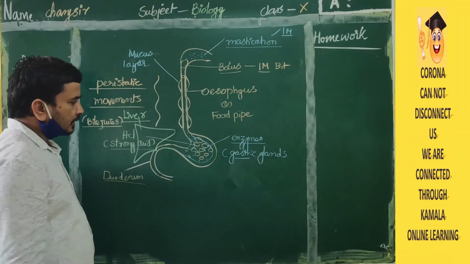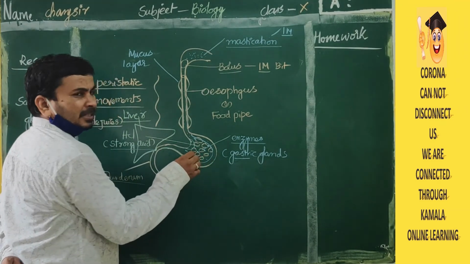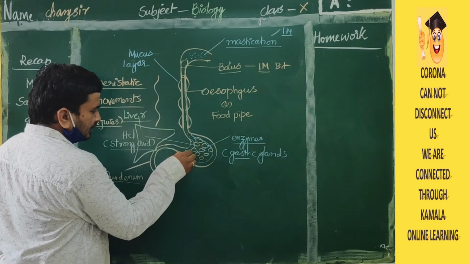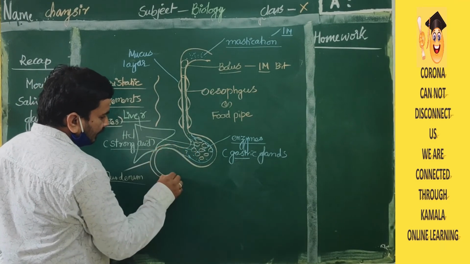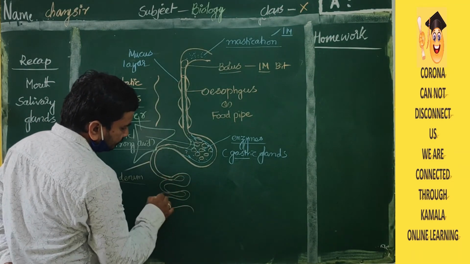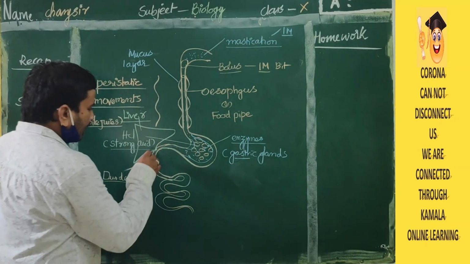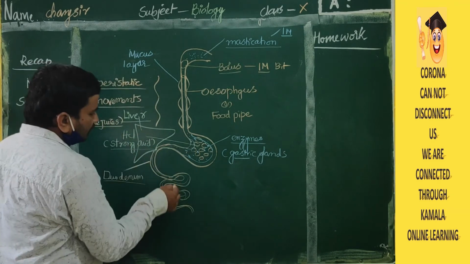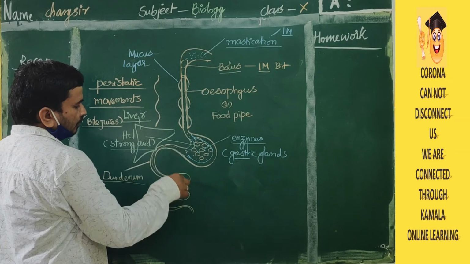With the help of bile juices... already I told you, the maximum amount of food will be digested in the stomach. So, the food is present in the stomach. Okay, what happens? The food will enter through the duodenum and reach the small intestine. What about the bile juices now? The bile juices will enter into the small intestine. They will act in the small intestine only.